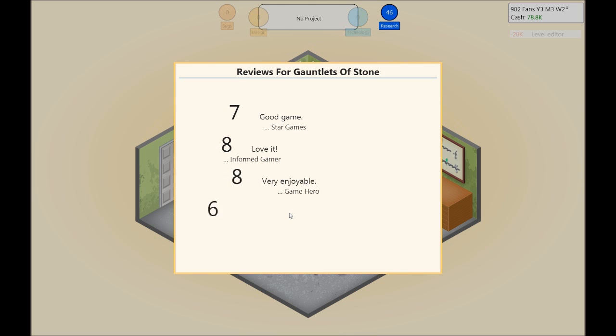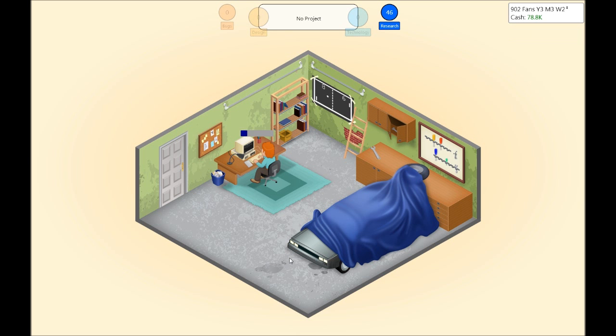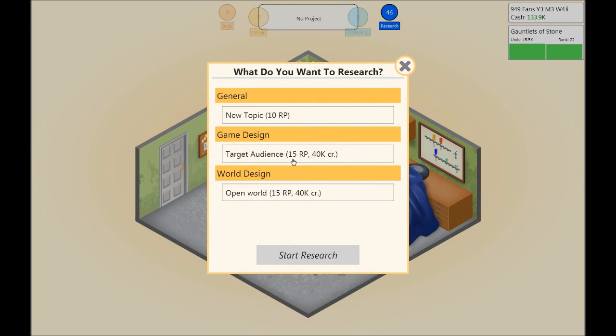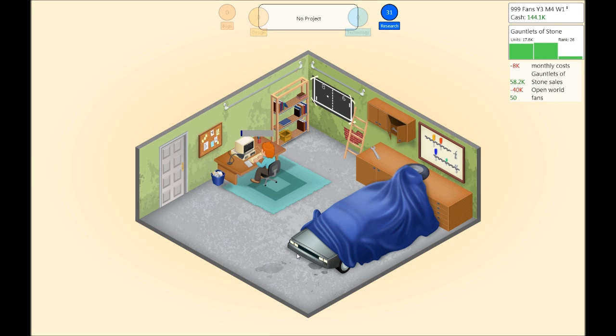It's a fun game, but it's very tricky. You think you know the concept, you think you know what it is that makes a game a great game, and you don't. I mean, as I said before, I was doing very well, but right now I've been playing for 3 years, 3 months and 4 weeks. The sales are good, but I definitely need more money. And open world, yeah, we can afford all of this actually. And if we do this, then we create another game.